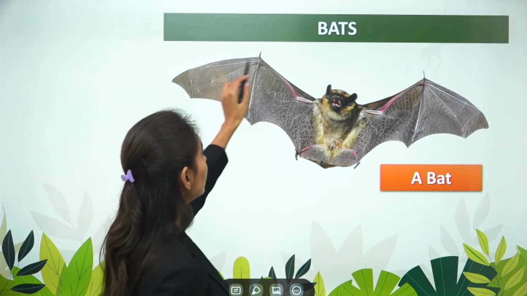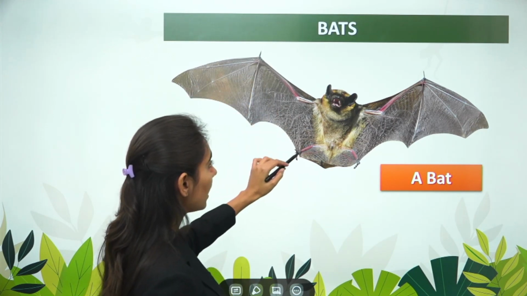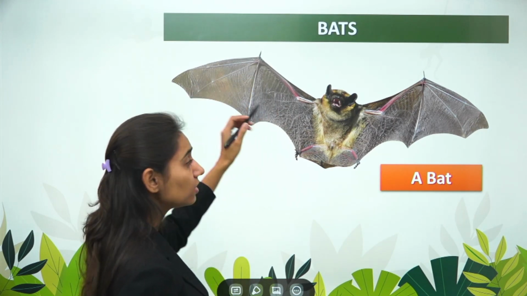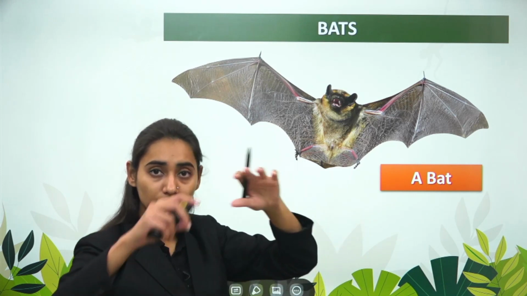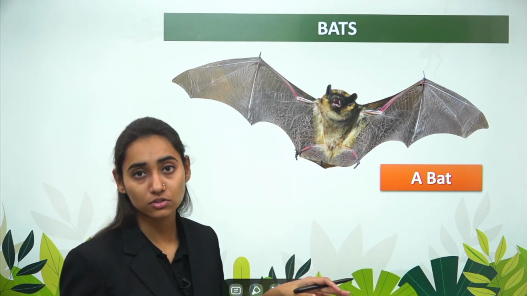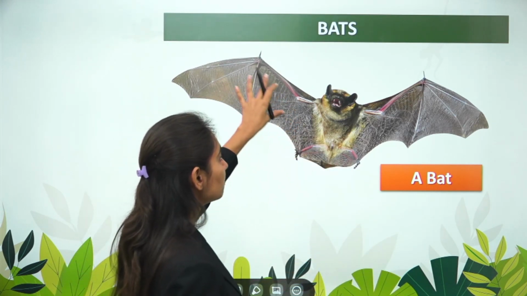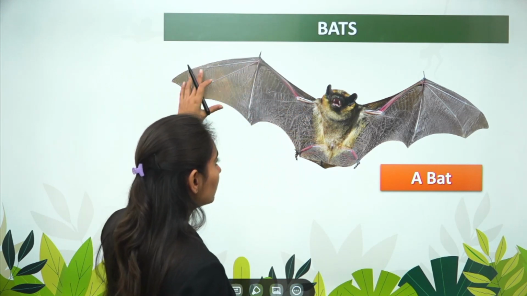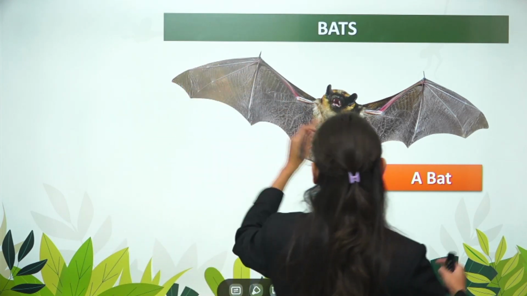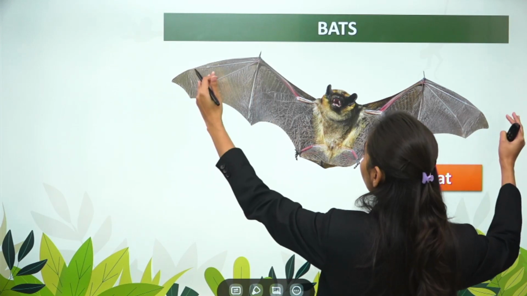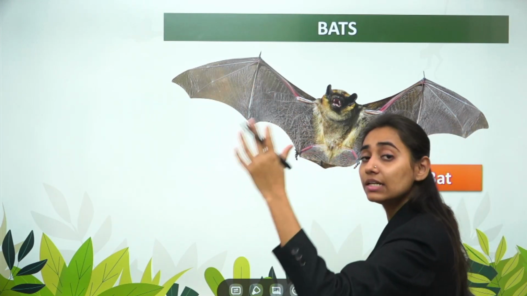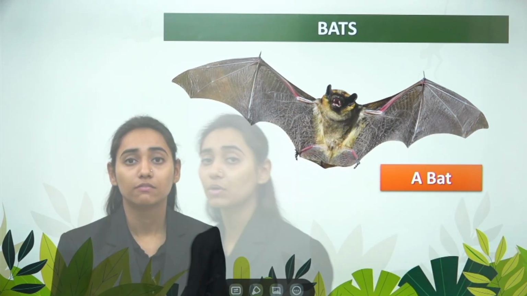So these are the limbs, the four limbs. These are the hind limbs. This is the membranous extension. Just like we open an umbrella, so there is a sheet which supports the extension of the umbrella. Same is the case here. This is the membranous sheet which is supporting the limbs. So this membranous sheet closes and opens, and when they close and open, it helps in the movement of bats from one place to another.